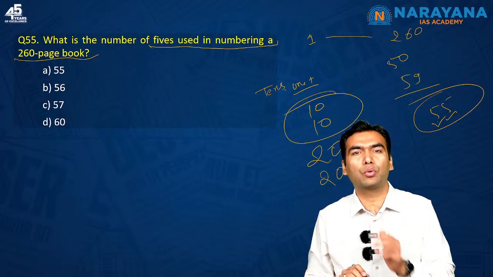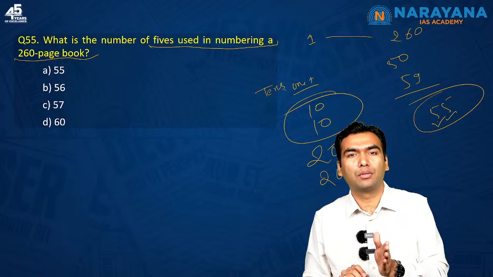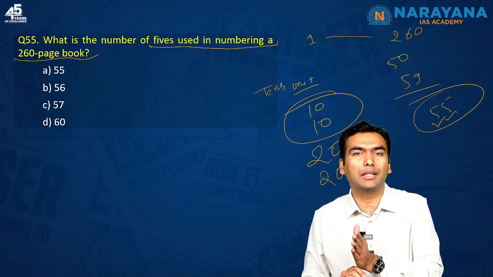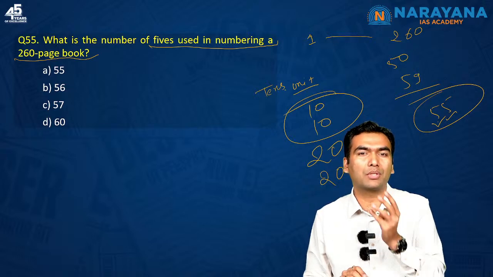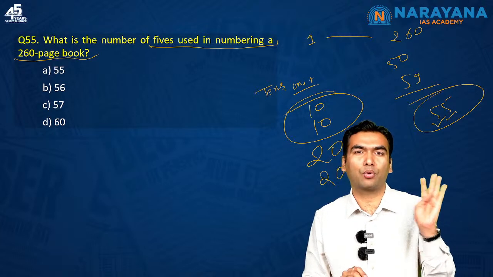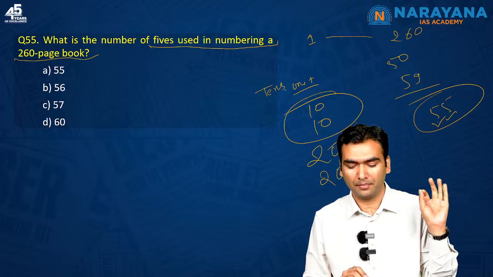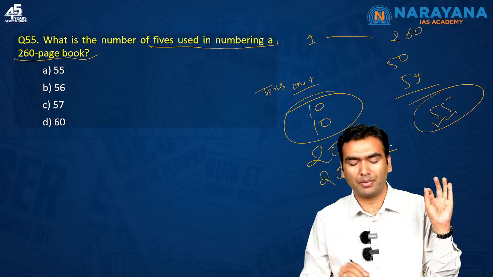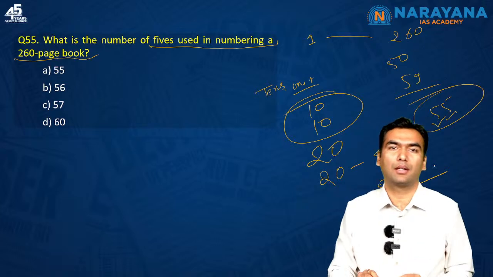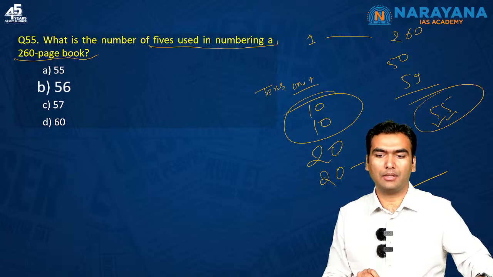But we do not have to go up to 300. We have to only go up to 260. So what I will do is subtract all the instances where 5 has occurred after 260. So I have to remove 265, 275, 285 and 295. There are 4 of them. Okay, so the 4 instances I have to subtract. So 60 minus 4 is equal to 56 is the answer. B is the right answer.